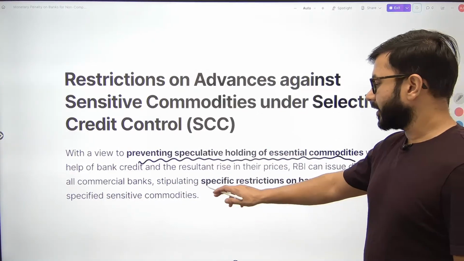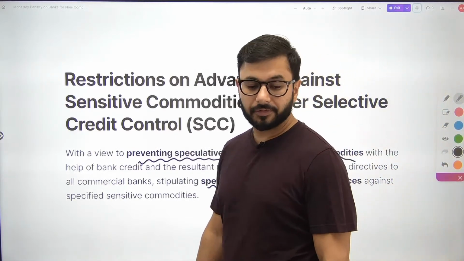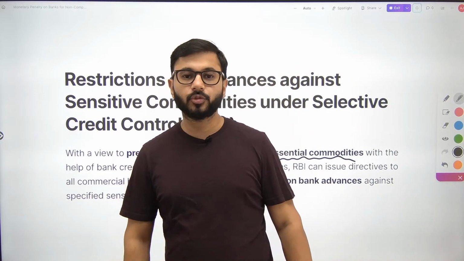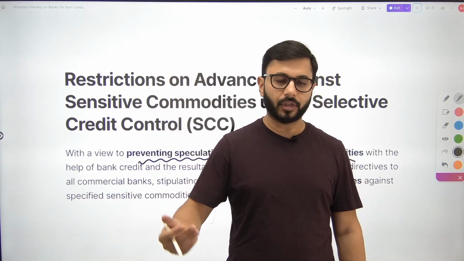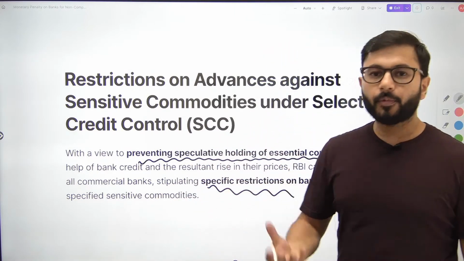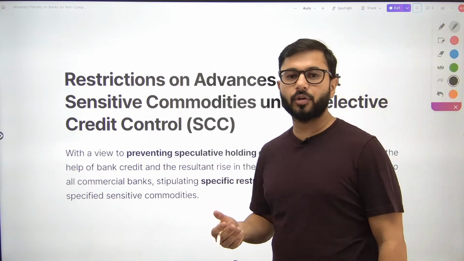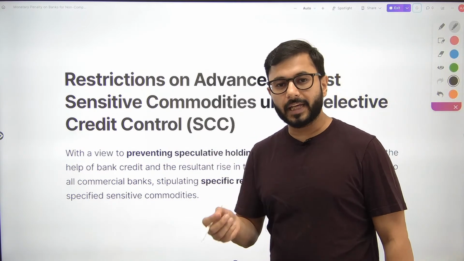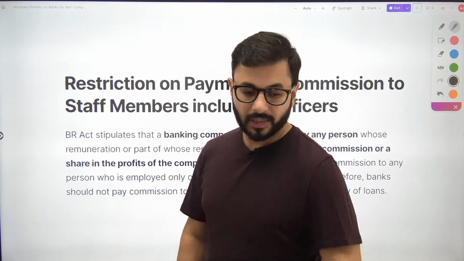RBI said there are specific restrictions. अब RBI ने ये नहीं बोला that you cannot give any loans or advance to any such company. They can, but there are restrictions. You have to follow certain procedure before handing out the loan or advance. Okay, वो procedure हमारे लिए important नहीं है. For us it is important to understand कि restriction है कि नहीं है, banned है, किस type का restriction, that is important for us. यहाँ तक clear है?